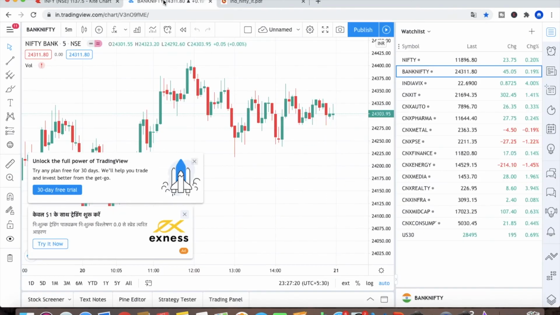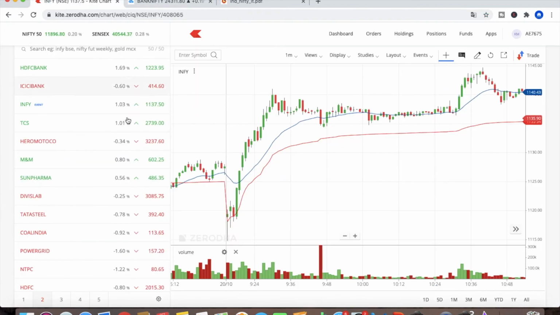First you should look into the sectors which are moving up, and in those sectors you should select the stock which has not moved that much up. If there is a movement of 3 or 4% in the stock, you should not select that stock, you should select another stock from that index. So in IT, if TCS has moved 4 or 5%, you should not select TCS, you should select Infosys if it has moved 1% or so. This is how you have to select intraday stocks.